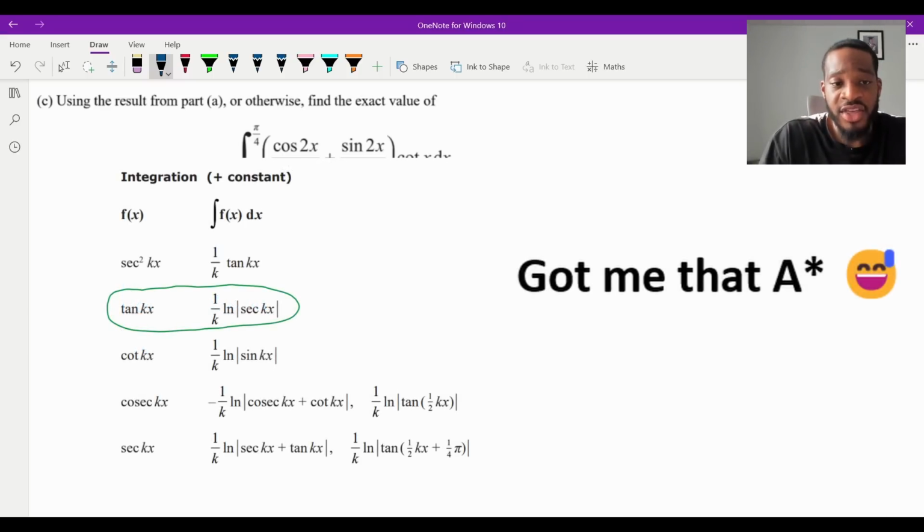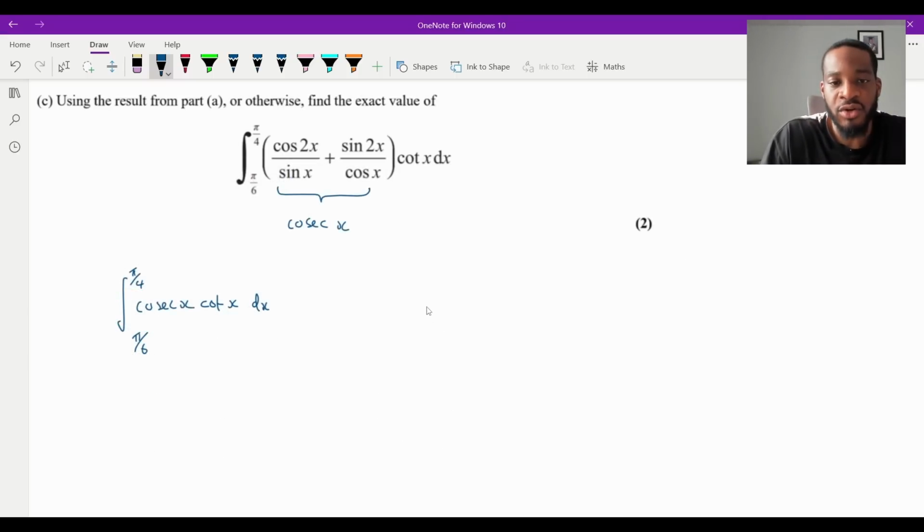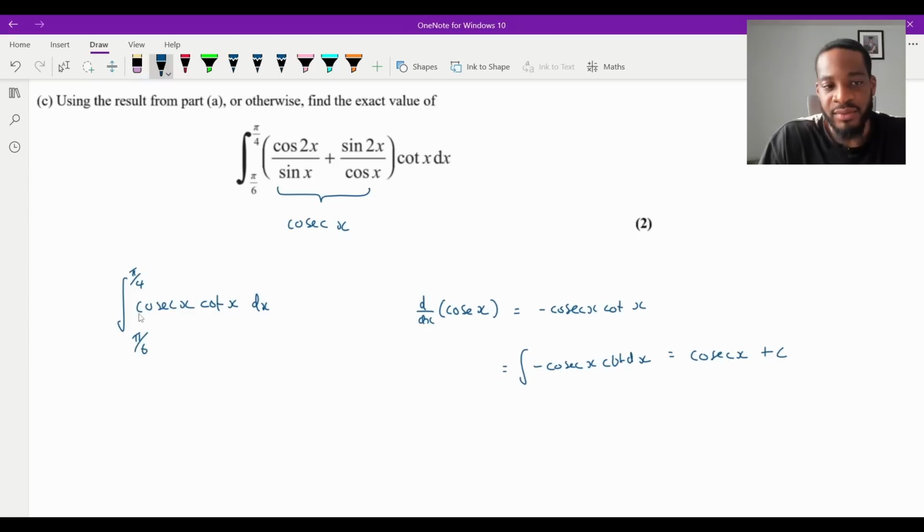So this one is actually a standard derivative. If you differentiate cosec x, you're going to get minus cosec x cot x. This one's in the formula book, which means obviously if I was to integrate that, I'd get back to the start. That would be equal to just cosec x, obviously plus c. Don't forget the plus c. So they're asking me to integrate that without the minus. So that would just mean that this would integrate to become negative cosec, wouldn't it?